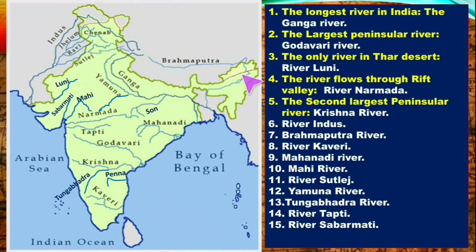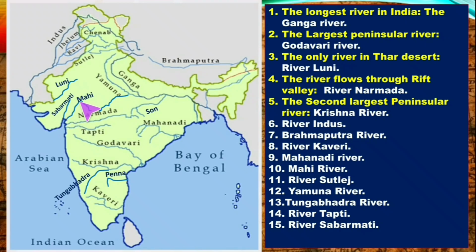You see, this is the location of Brahmaputra river. And river Kaveri. Here you can see in Tamil Nadu. This is the location of river Kaveri. Mahanadi river. You can see it here, in the middle of India. That is the Mahanadi river. Next, Mahi river. Here you can see near to Gujarat or river Narmada.